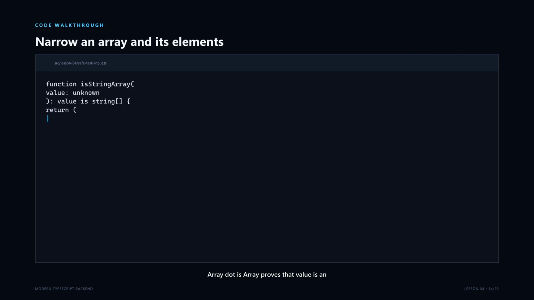Array.isArray proves that a value is an array, but our task needs more than that. Every element must also be a string. The every method returns true only when the callback succeeds for each item. Together, these checks support the predicate string array. This includes an empty array because there is no invalid element in it.